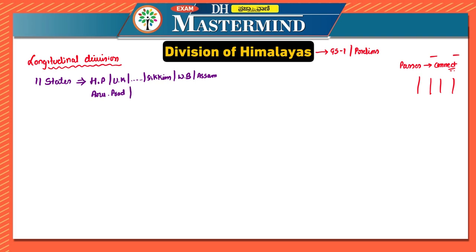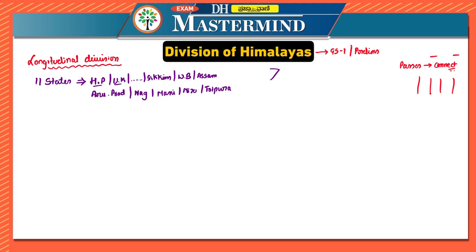After Assam, you have Arunachal Pradesh. And in Arunachal Pradesh, when the Himalayas take the exact turn, the southward bend, at that point there are a few other northeastern states. For example, you have Nagaland, Manipur, Mizoram, Tripura.